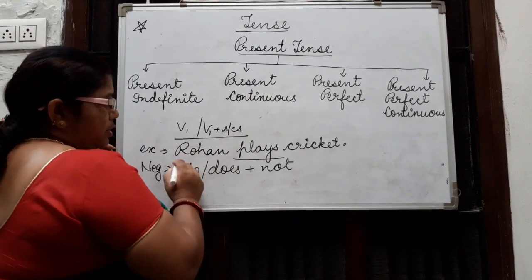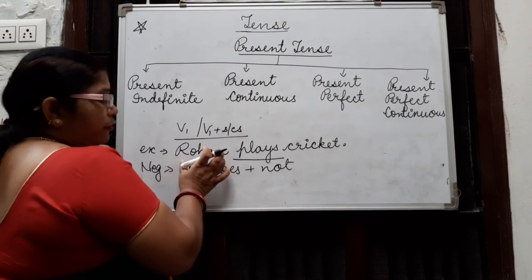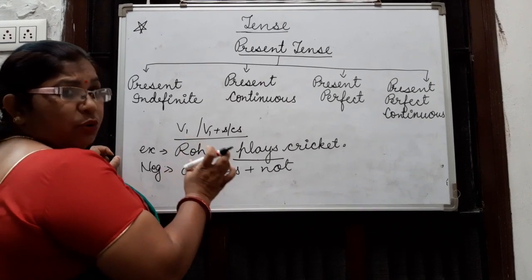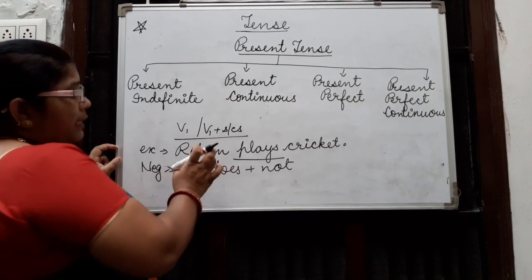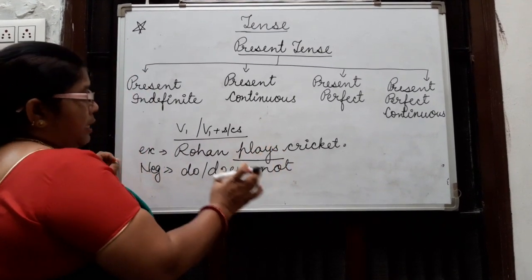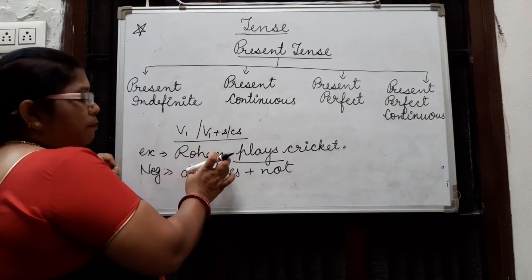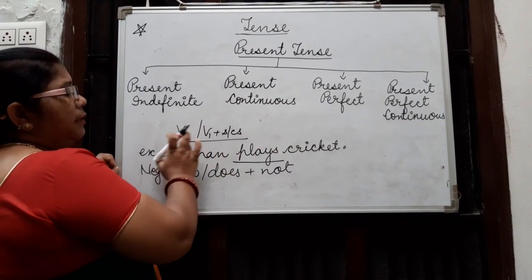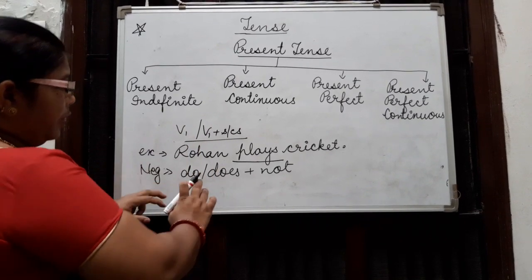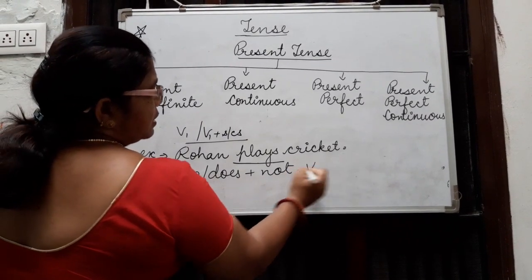In this sentence Rohan is the subject. If the subject is a singular noun or pronoun, then we use verb first plus s or es. And if the subject is I, you or plural, then we use only verb first. And for negative, we use do or does plus not plus verb first.